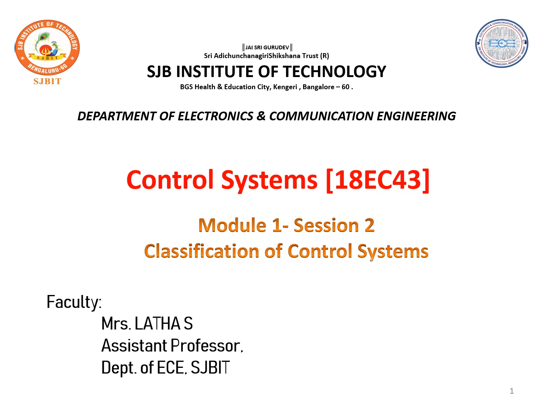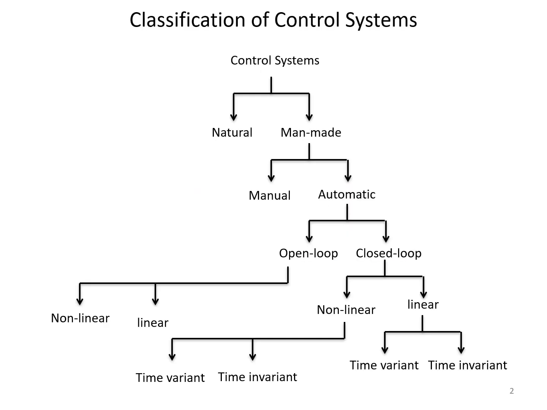In today's class, I'll be explaining to you about classification of control systems. This tree structure is showing you the classification of control systems. Control system is basically classified into natural and man-made control systems. Natural control systems are those systems which are not made by a human being. Man-made control systems are those which are made by a human being.